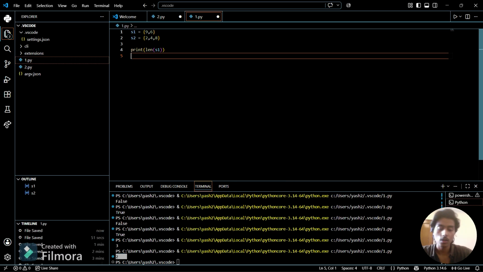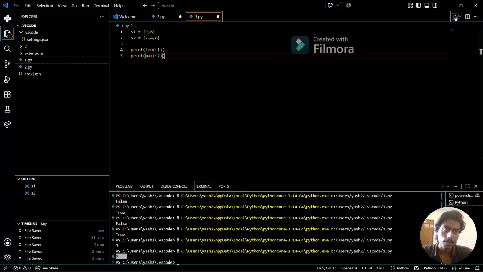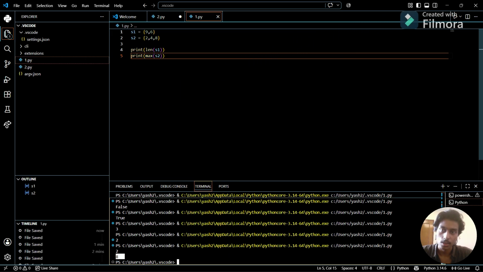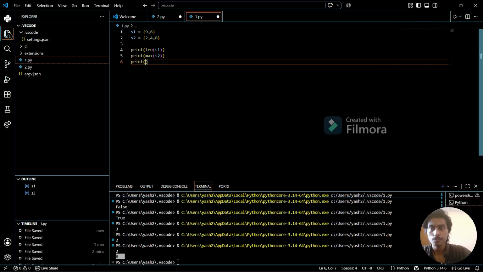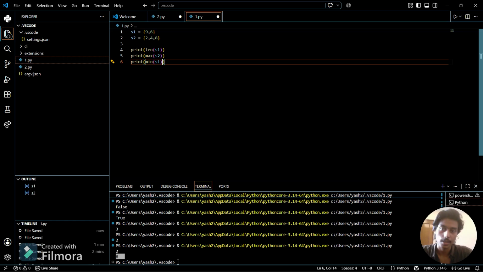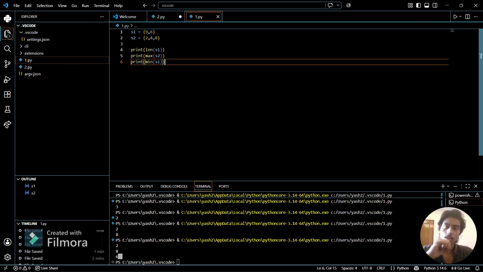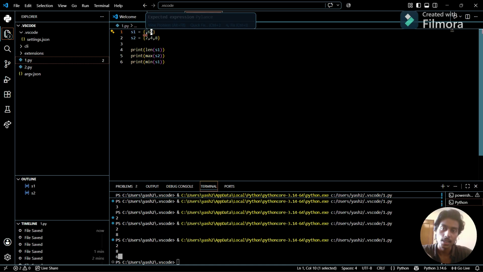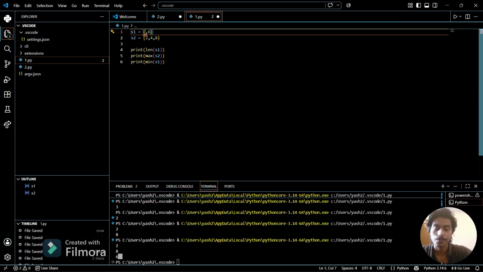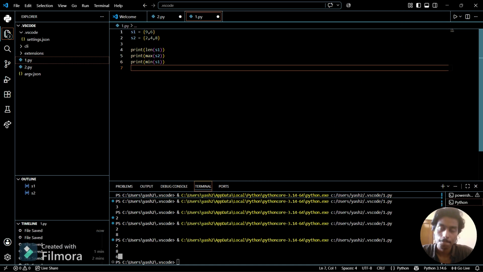And for maximum value I can use one function again. So I have to write max here and go to S2, and the maximum value 8 is stored in S2. Now for the minimum value I also can use min and S1, then it will return the minimum value which is 6. So that's how it is working. So 6 goes in S1, the biggest value is 9 and the smallest is 6, so that's why it is returning you 6. So we have done with the sets.